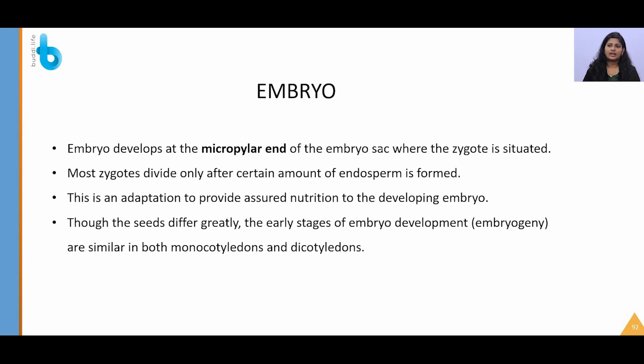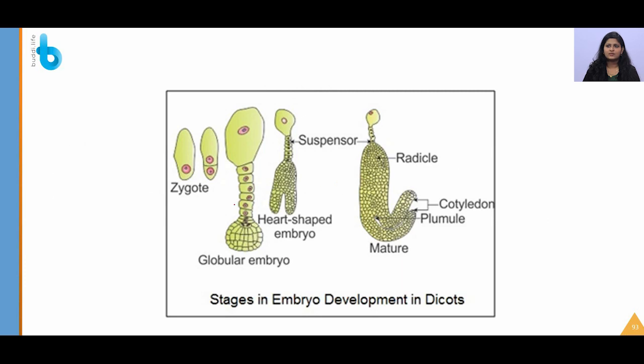It develops at the micropylar end of the embryo sac where the zygote is situated. Most zygotes divide only after some amount of endosperm is formed. Why? Because of the nutrient. So, stages of development of embryo in dicots, again you can see this is a globular embryo and heart-shaped embryo